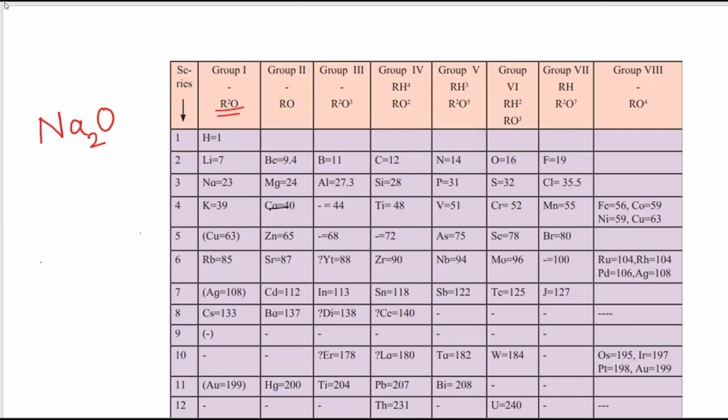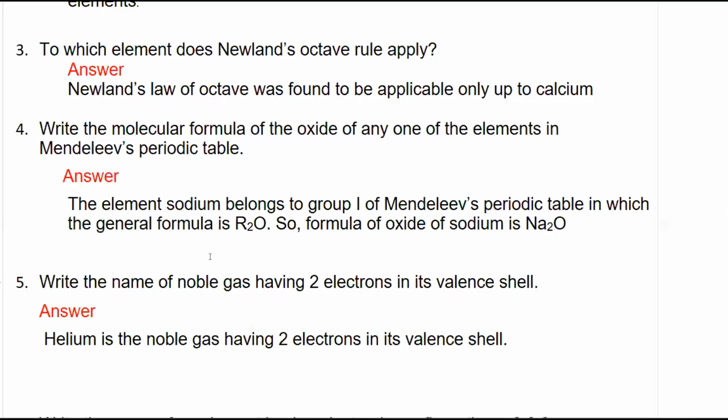If we take an element from group 2, its general formula is RO. If we take calcium, its oxide will be CaO. Like this we can write. You can write any element from any group. So I wrote here sodium. The general formula is R2O. So the formula of the oxide of sodium is Na2O.